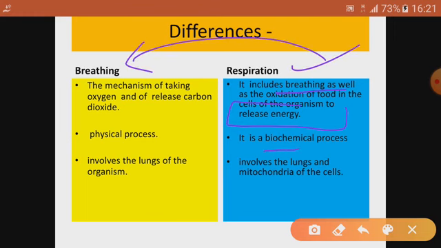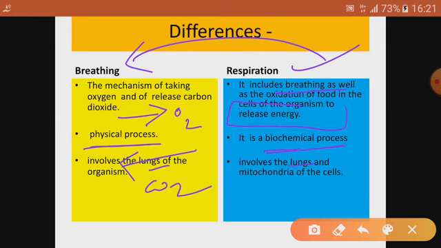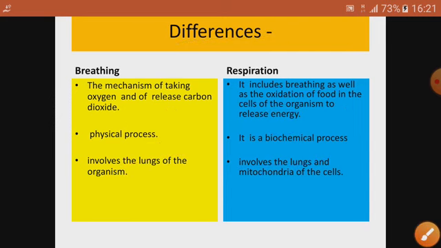Respiration is a biochemical process, and breathing is more or less a physical process, because in it there is just intake of oxygen and exhaling of carbon dioxide. Here lungs are involved basically, and in respiration lungs as well as mitochondria, because burning of food and release of energy takes place in mitochondria. So lungs will be there because it includes breathing. At the same time it includes mitochondria also.